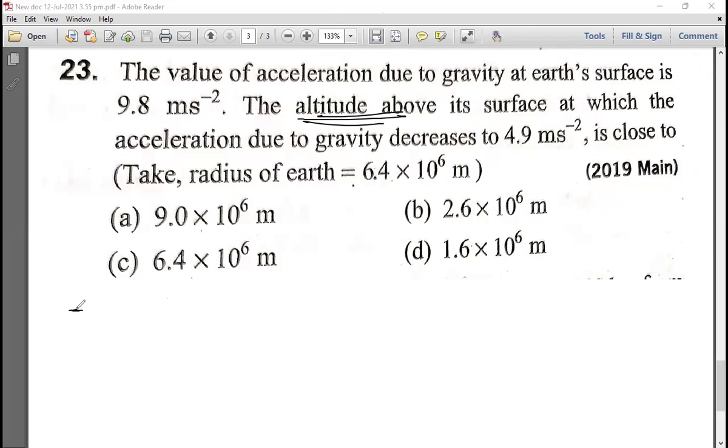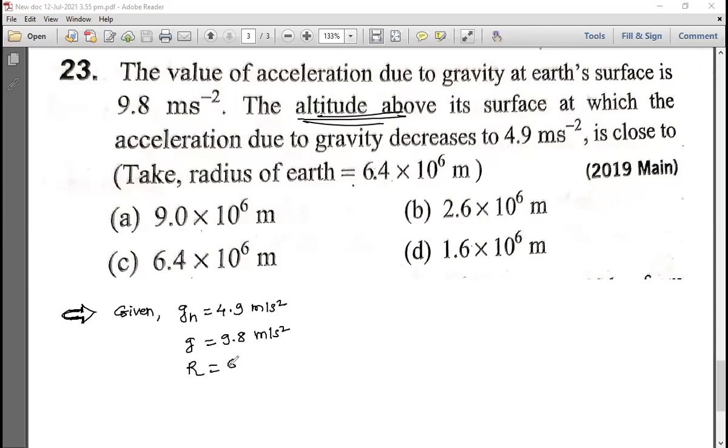So do it now. So given, g at height H is equal to how much? 4.9, right? g is equal to 9.8 meter per second square.